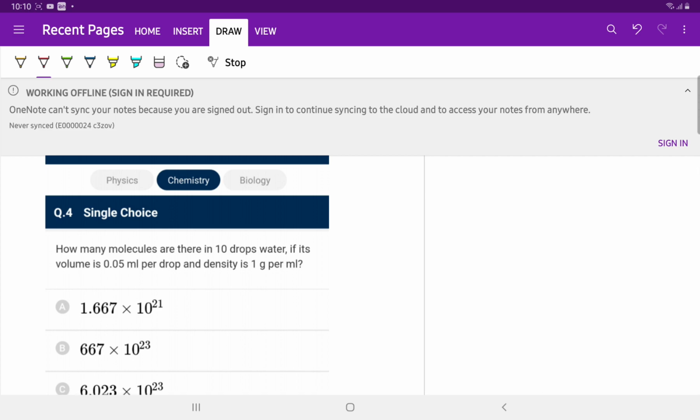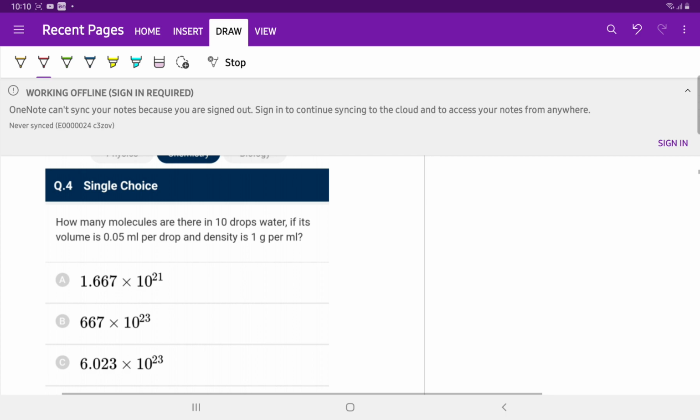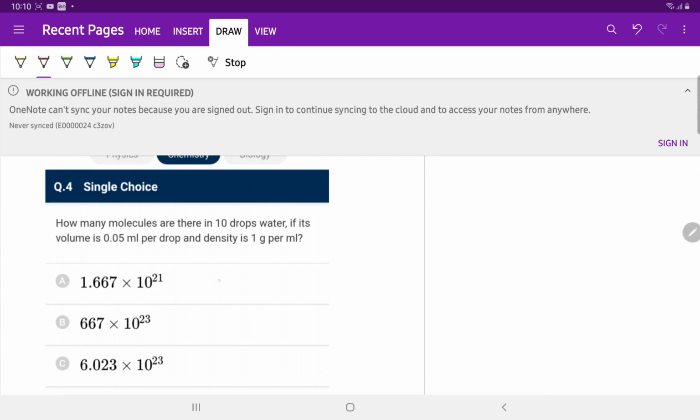Question number 4. How many molecules are there in 10 drops of water if its volume is 0.05 ml per drop and density is 1 gram per ml? Mass is equal to density into volume. Density is 1 and volume is 0.05, so mass is 0.05 gram.